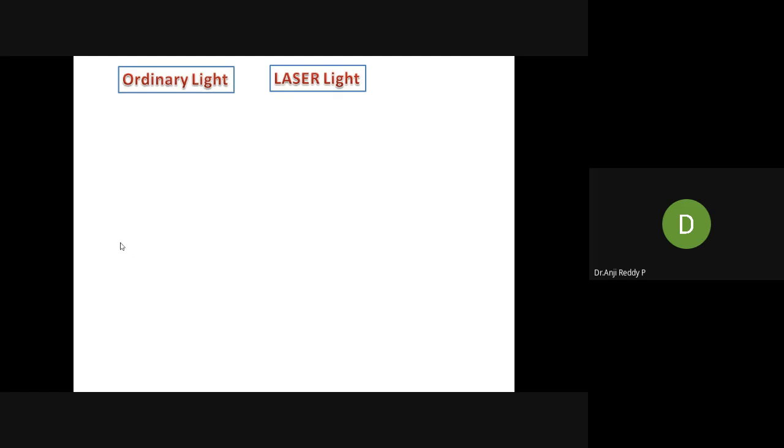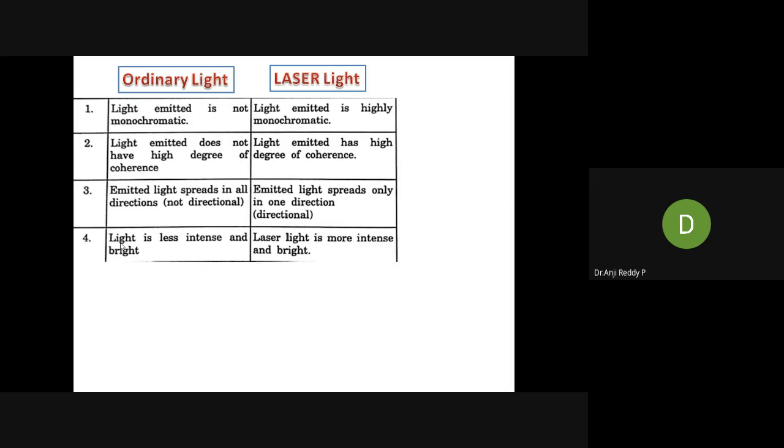Right. And what is the principle involved in any laser? Stimulated emission. Very good. Now, what is the principle involved in LED? Spontaneous emission, and one more principle is there: electroluminescence. Very good. In LED, I explained 2 principles: electroluminescence and spontaneous emission. Here, the principle involved in laser is stimulated emission. Good, I explained all this in the last class.